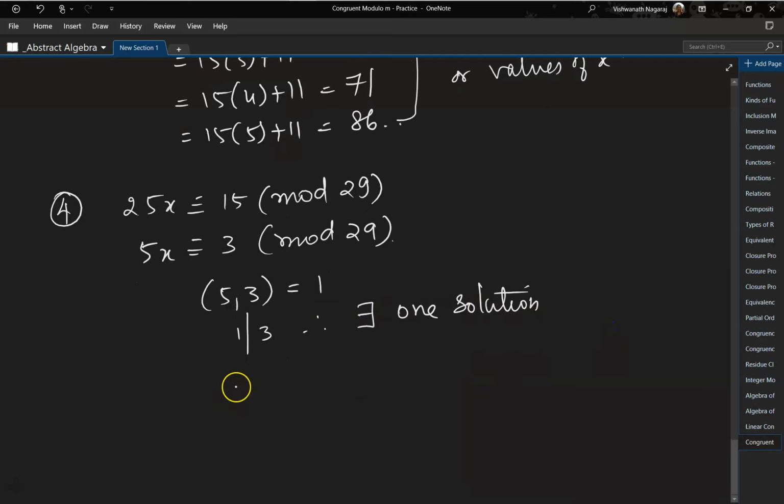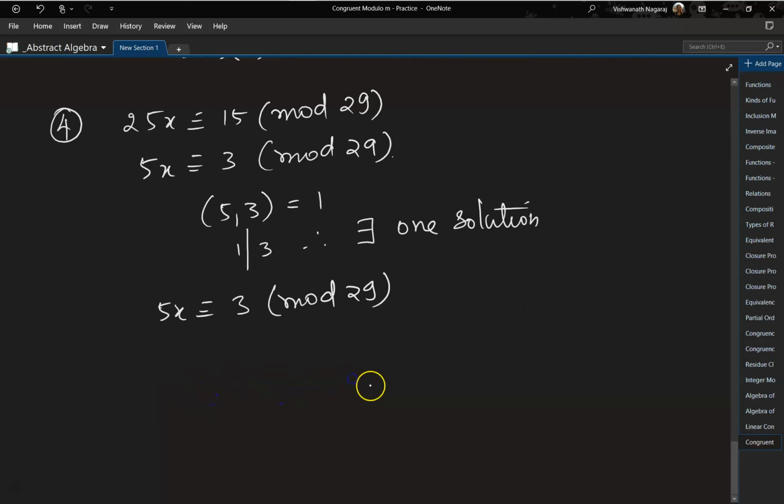Okay. So now 5x is congruent to 3 mod 29. So we start with what? We start with 3 and keep adding 29 to it. So 29 plus 3 is 32, plus 29 is 61, and so on it will go.